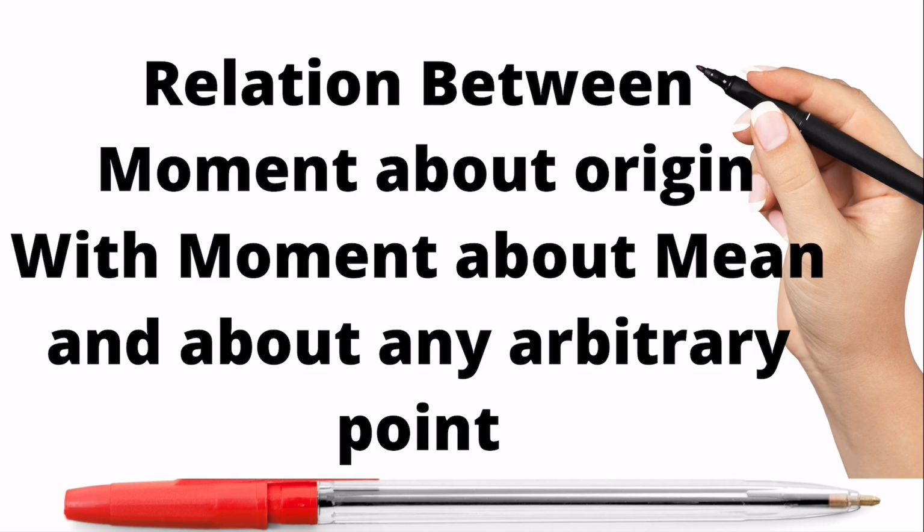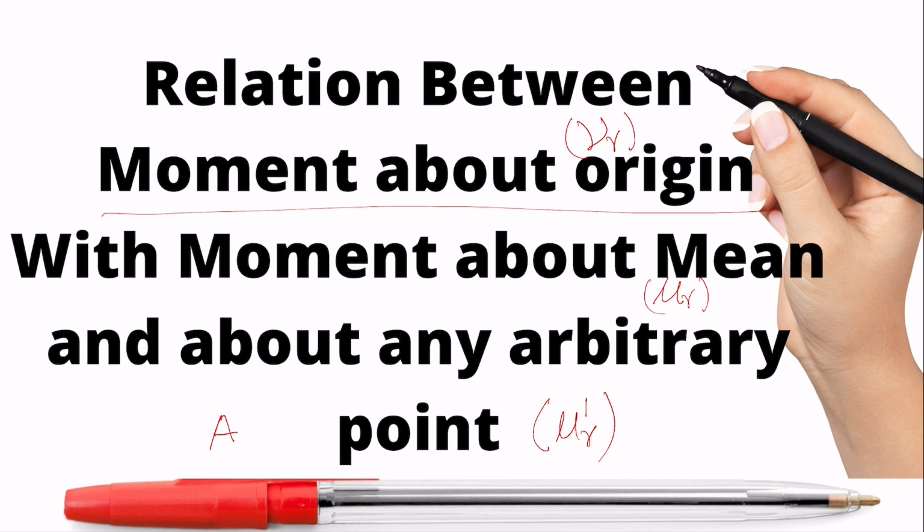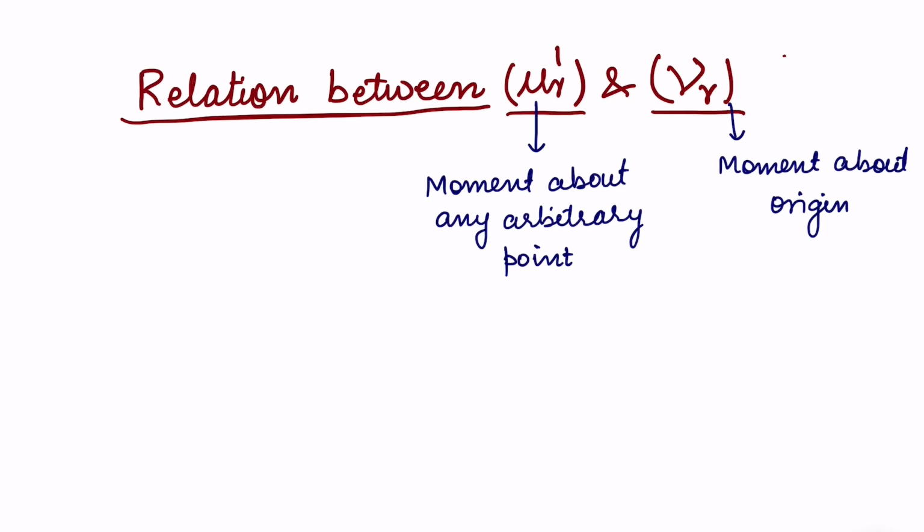In this lecture, we are going to derive the relation between moment about the origin, which we denote by nu r, the rth moment about the origin, with the moment about the mean, which we denoted by mu r say, and moment about arbitrary point, where the rth moment is denoted by mu r dash. So, arbitrary point we will take A, and let us move and derive these relations and understand also. So, let us move on and derive the relation between mu r dash and nu r.